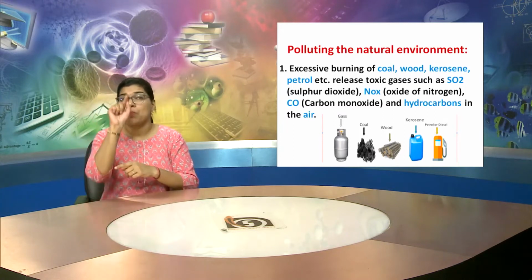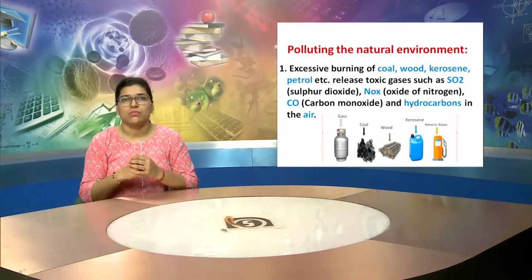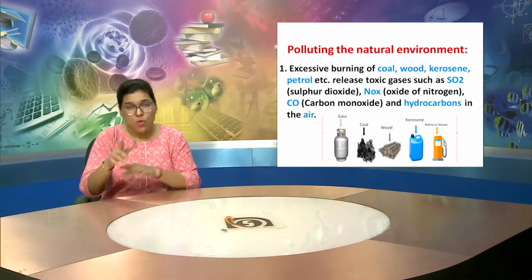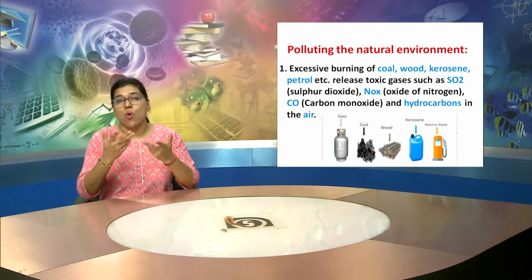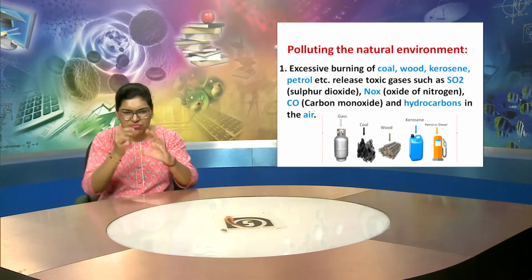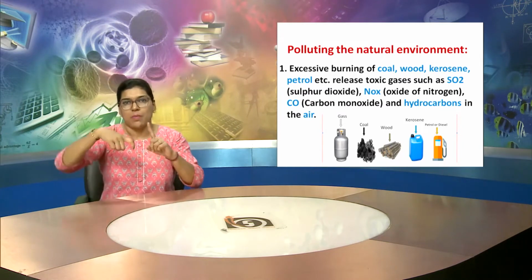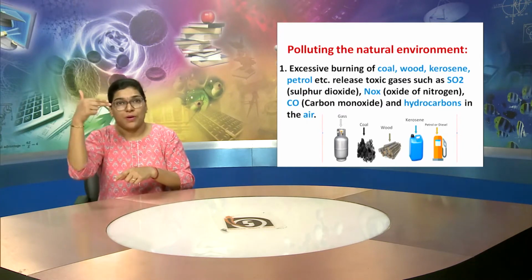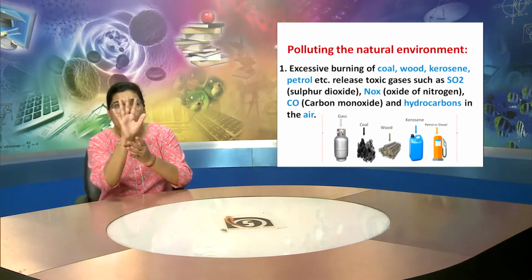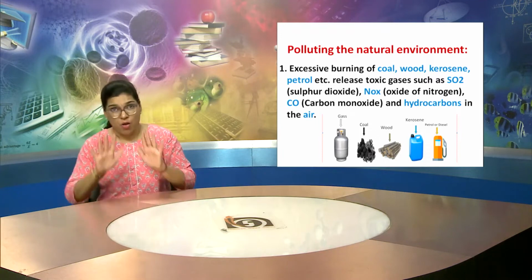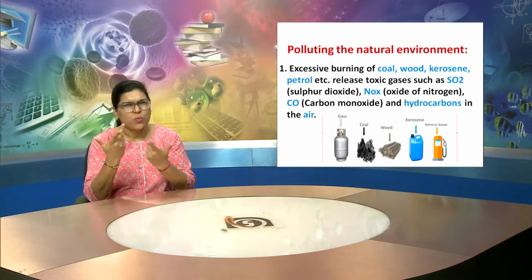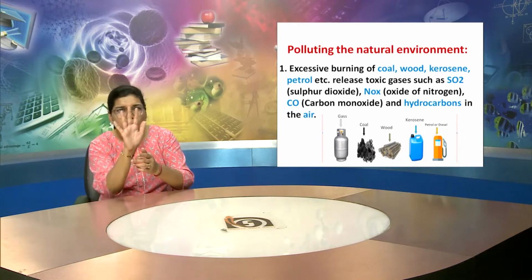Now, let us understand how the natural environment is getting polluted. The first point on the screen explains that when coal, wood, kerosene and petrol are burned in excess amounts, there is a release of toxic gases such as SO2.